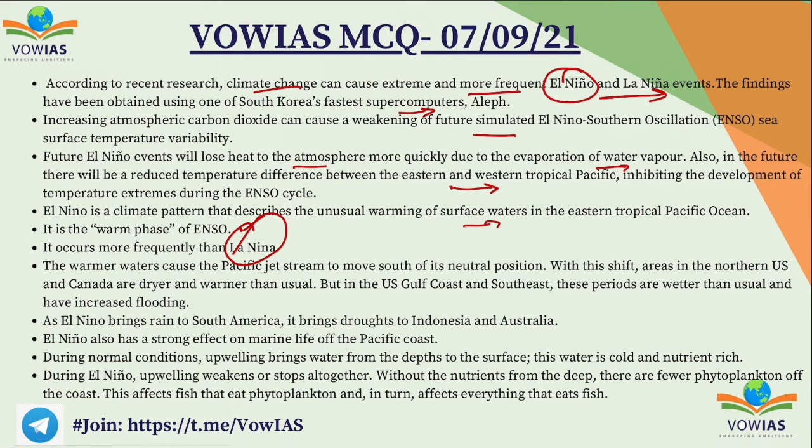During normal conditions, upwelling brings water from the depths to the surface. This water is cold and nutrient rich. During El Nino, the upwelling weakens or stops altogether. Without the nutrients from the deep, there is little phytoplankton on this coast, and this affects the fish that eat plankton, and in turn affects everything that eats the fish. So that means the whole ecosystem gets affected.